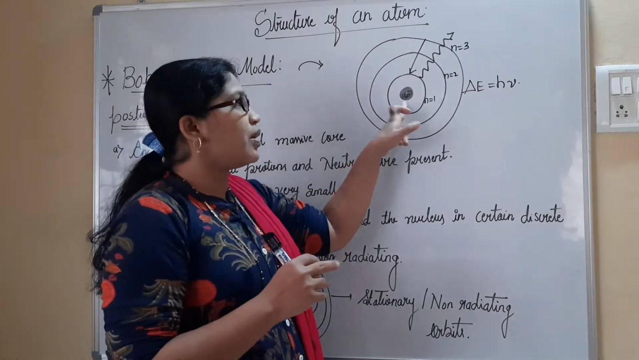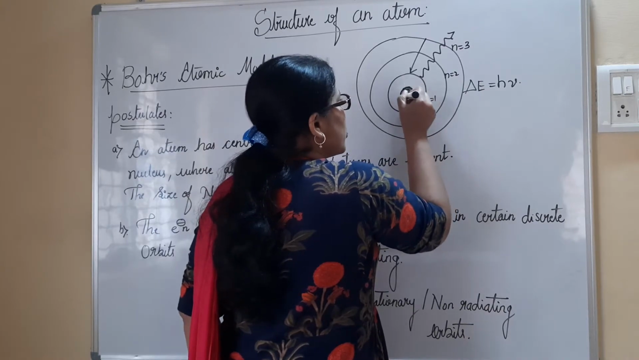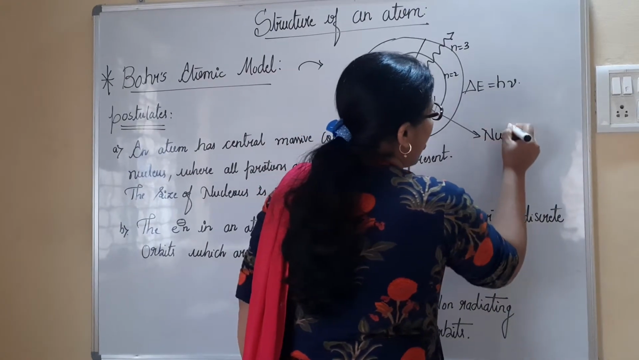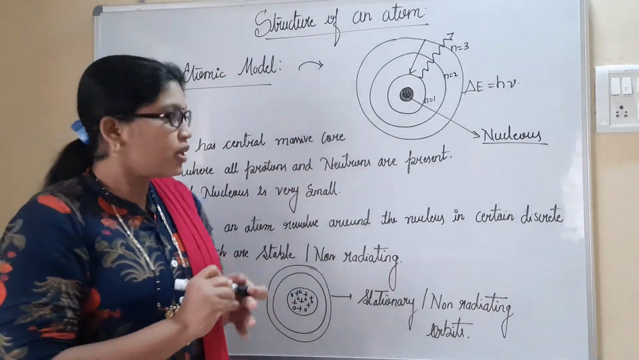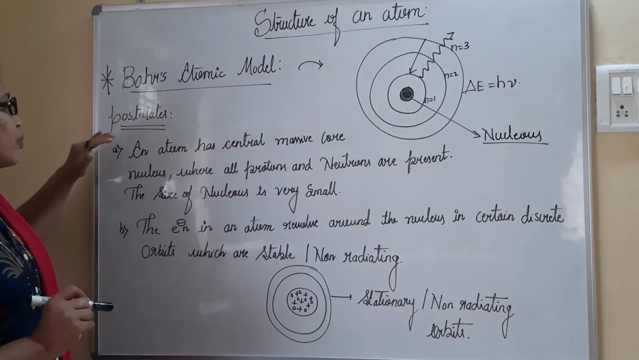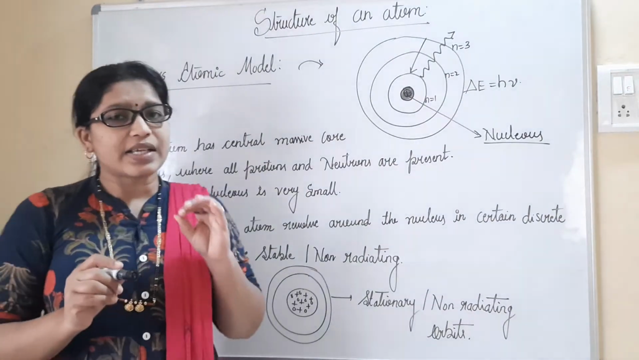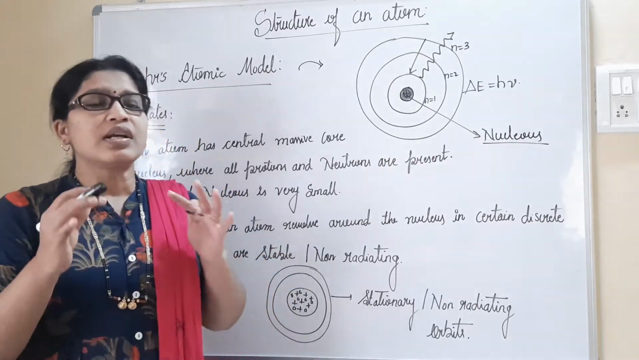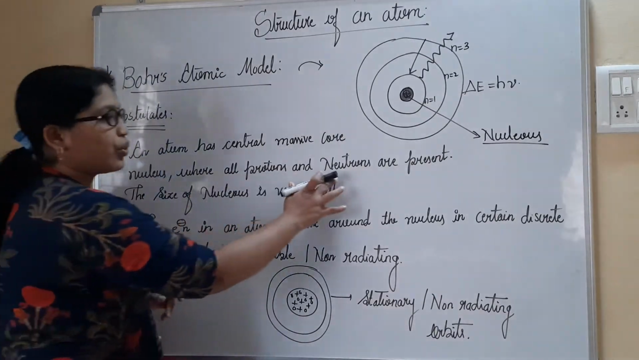We all know an atom is made of a central nucleus, and the same was given by Bohr, which is positively charged. This is said to be the nucleus of an atom, considered to be positively charged. That itself is the first postulate given by Bohr. Now see here, the postulates I have mentioned. The very first one: an atom has a central massive core. Massive means heavier. The heavier central core present in an atom is called the nucleus.